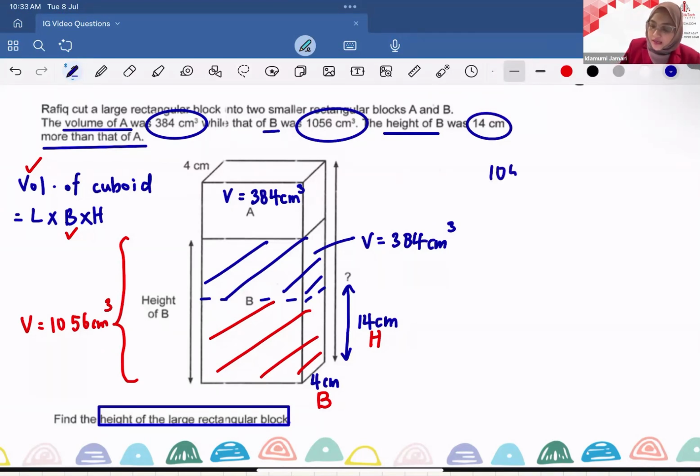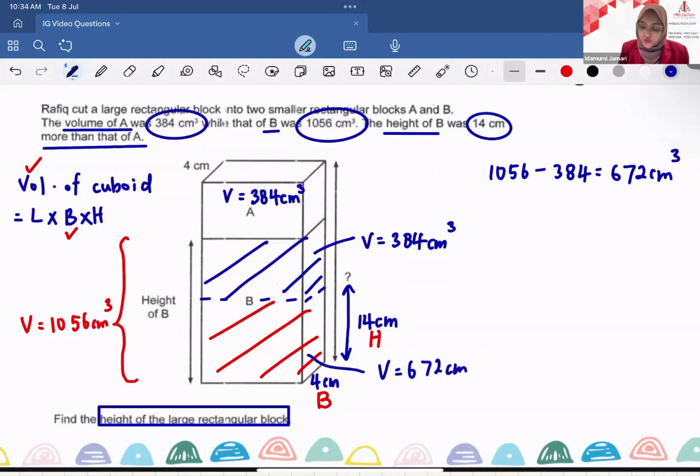1056 minus 384, 672 cubic centimeter. The volume of the red cuboid is 672 cubic centimeter. Looking at our formula again, for the red cuboid, I know the volume, I know the breadth, I also know the height. Hence, I can find out what is the length of the red cuboid.